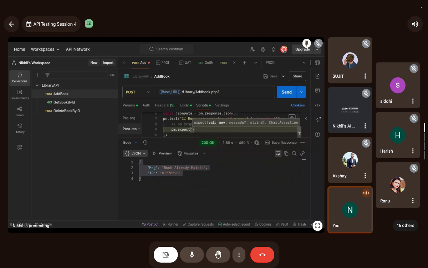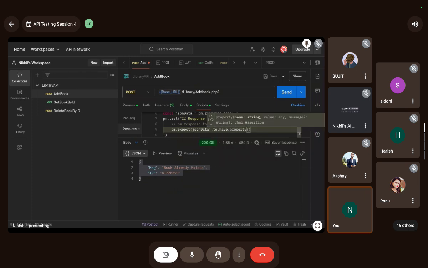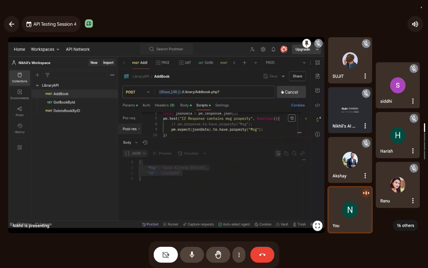pm.expect(jsonData).to.have.property. Which property? Message. Now let's try it again. Let's send this again, and let's see the test result. See, this passed. This passed.